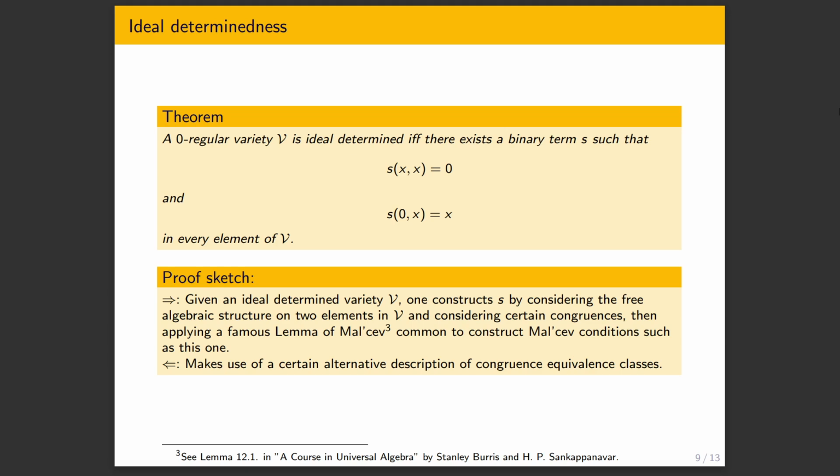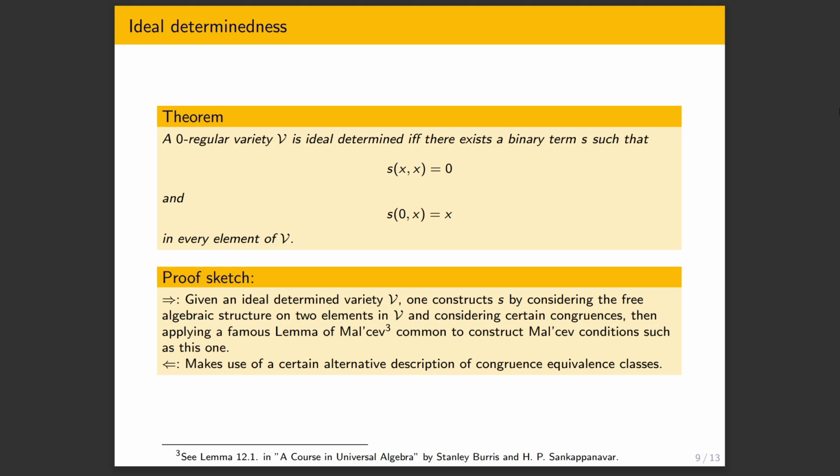So something I've not covered neither in the preliminary talk nor here is that one can always, in a variety, take free algebraic structures. One can characterize it by the usual universal property and prove it exists by a usual construction. And once we have this free algebraic structure in V on two elements, because we have a binary term, one can look at some congruences in it, and then using a famous lemma of Malchev, you can find this reference, one constructs this term S.